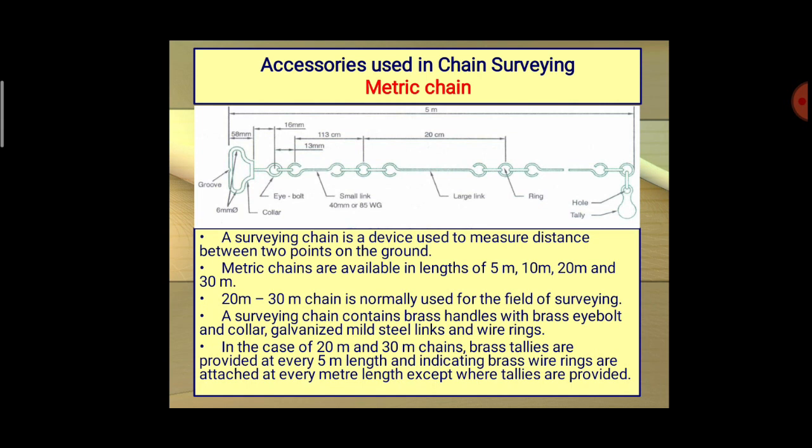But for every 5 meter, we are having some provisions, okay, for easily determining the distance. So that is why we are having the 5 meter provision. Normally in the case of 20 meter and 30 meter chains, brass tallies are provided at every 5 meter length, indicating the brass wire rings are attached at every meter length except where tallies are provided. This is only for the 5 meter chain, but normally we are having up to 30 meter.